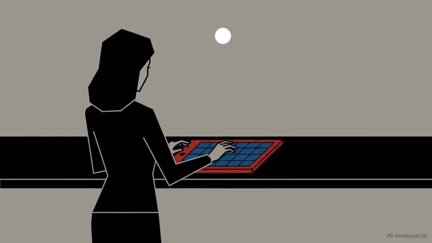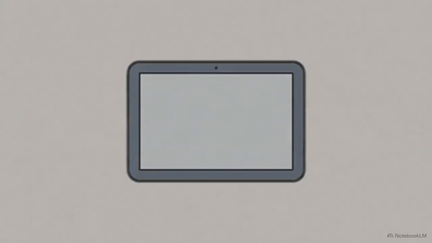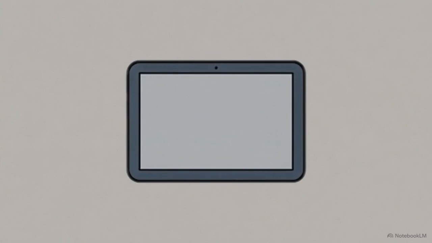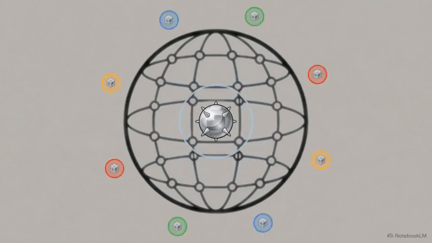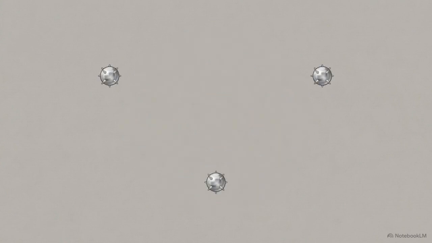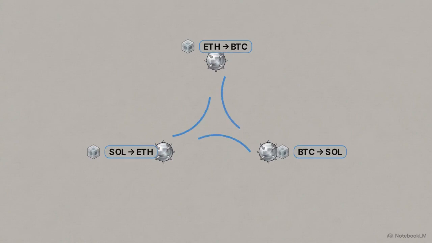Let's return to the scenario of a daily trader attempting a complex multi-chain swap during a high-traffic event using Anoma's architecture. The experience is simplified. Instead of managing gas wars, you sign a single private intent and let the system process the request. Behind the scenes, solvers look for a coincidence of wants, matching multiple distinct intents globally rather than relying on a single liquidity pool. This enables a ring trade. If you want Bitcoin and have Ethereum, while others have exact opposite needs, solvers snap these intents together, creating a direct digital barter, bypassing congested middlemen.